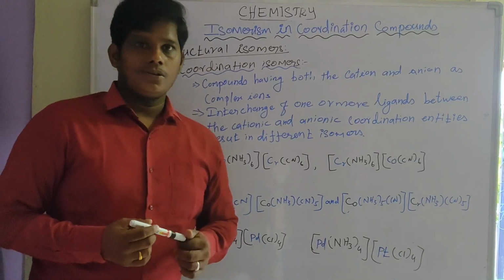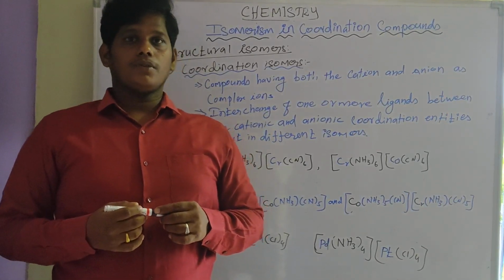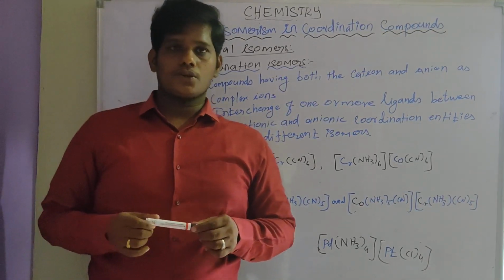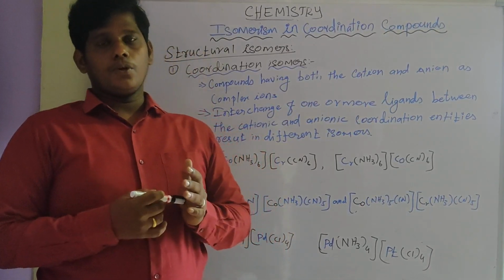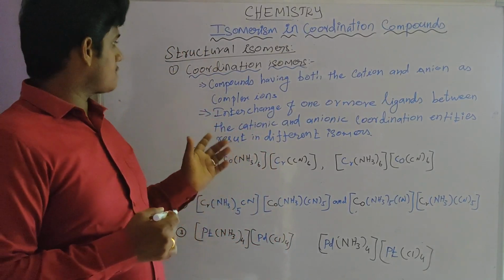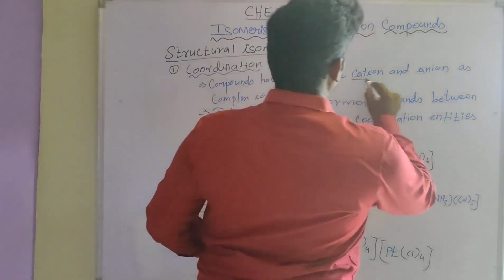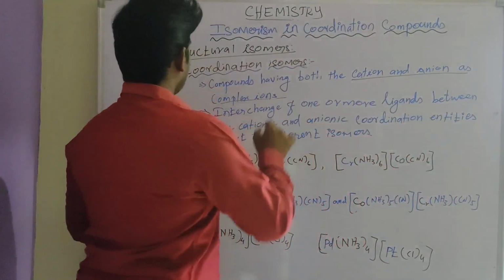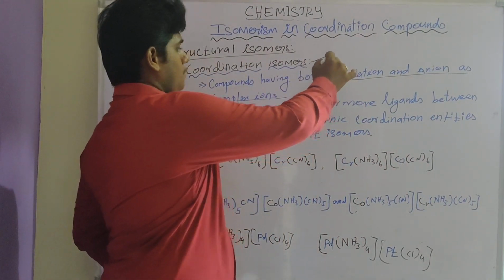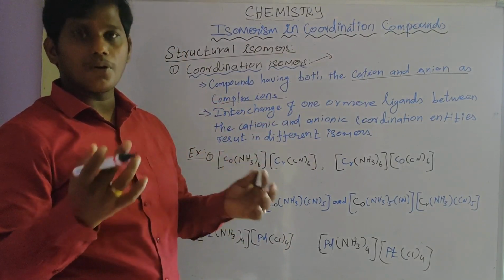Okay students, first we discuss structural isomerism, first of all coordination isomers. Coordination isomers arise due to both cationic and anionic complex ions. The main important concept is the interchange of one or more ligands.